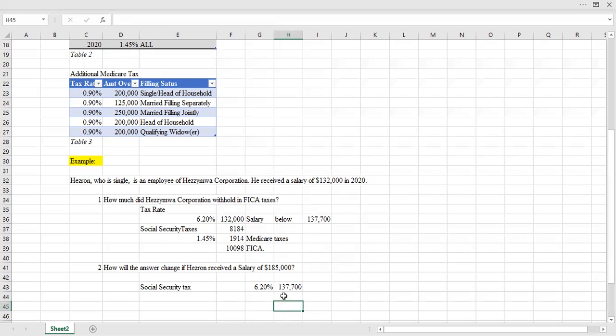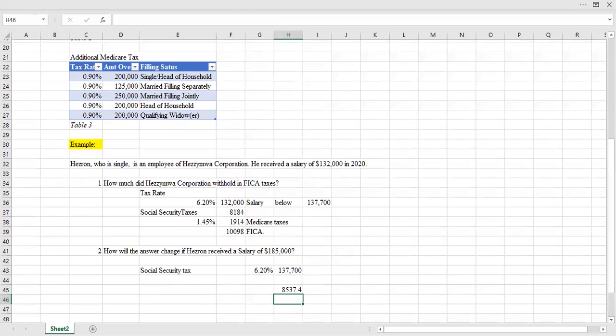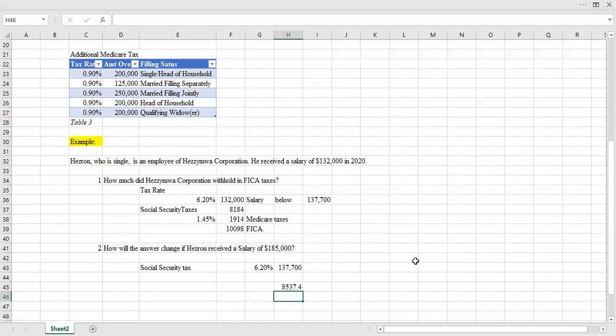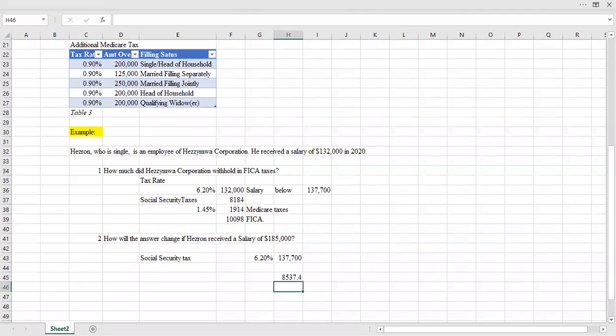And what is the total tax here? The maximum tax would be this one multiplied by that one. We're above that limit, but we can't tax the amount that is above 137,700. So the Social Security tax would apply to the maximum amount, which is 137,700, and that would be $8,537.40 of tax in Social Security tax.